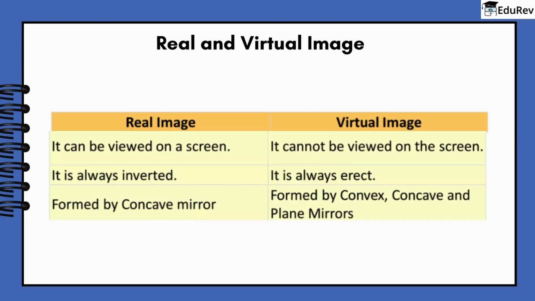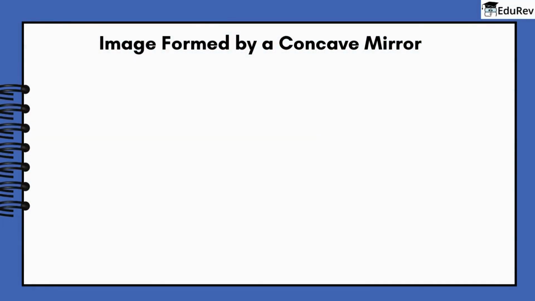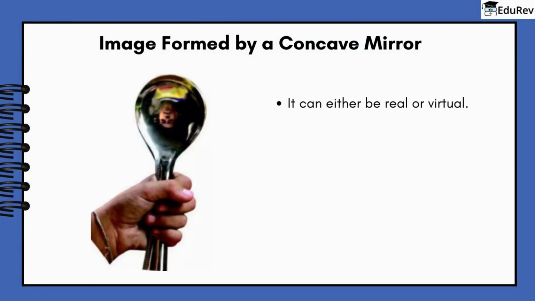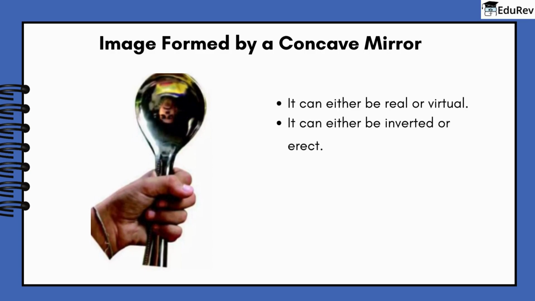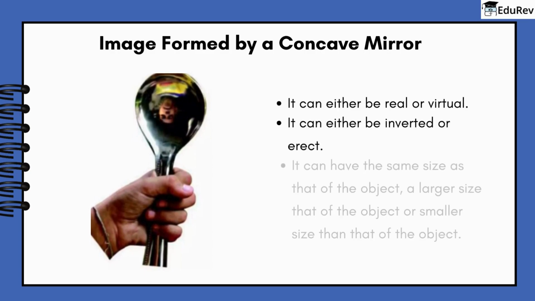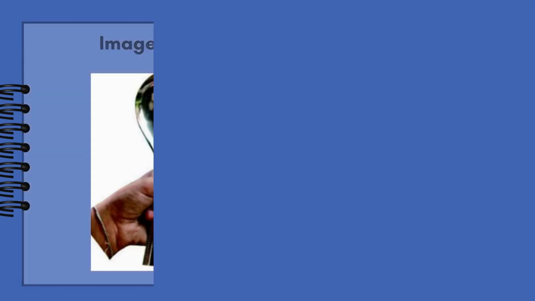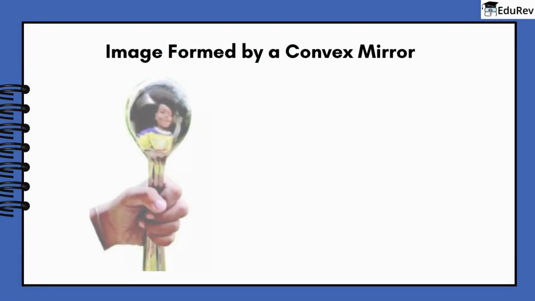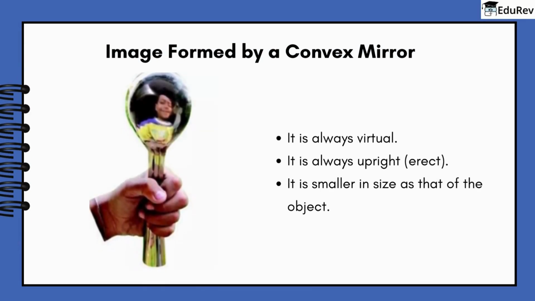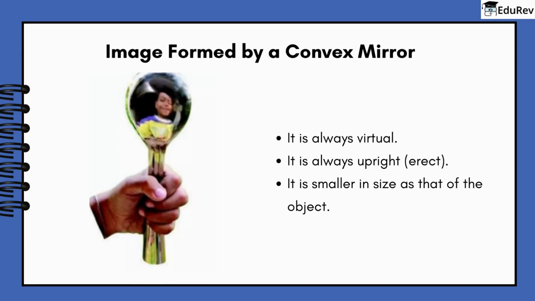Now, let's go deeper into spherical mirrors and real and virtual images and see the images formed by a concave mirror. It can either be real or virtual. It can either be inverted or erect. It can have the same size as the object, a larger size than the object, or a smaller size than the object. Now, the image formed by a convex mirror is always virtual. It is always upright, erect. It is smaller in size than the object.